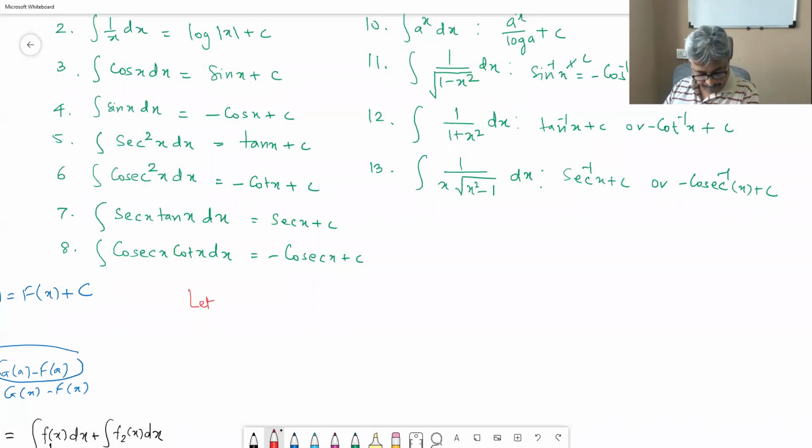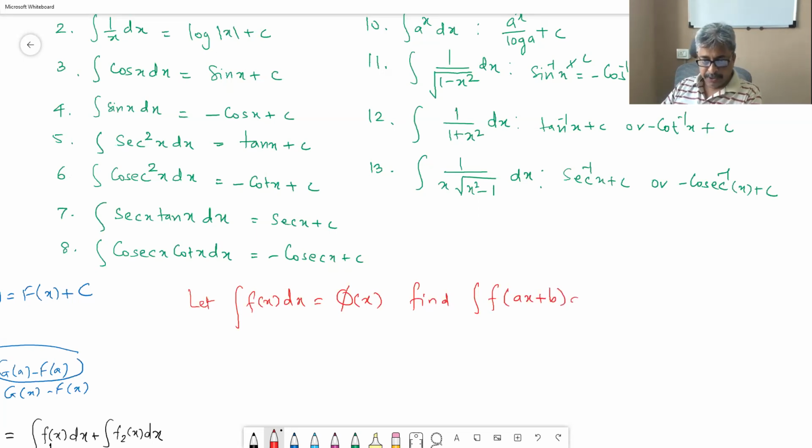Now, let integral f of x dx be equal to phi of x. Find integral f of ax plus b dx, where a and b are constants.